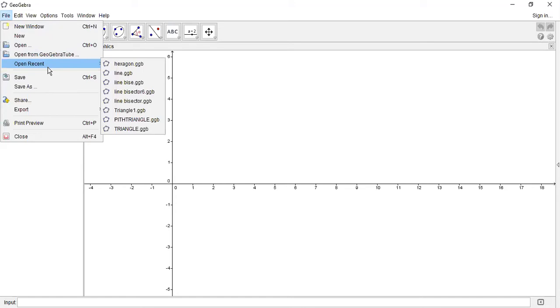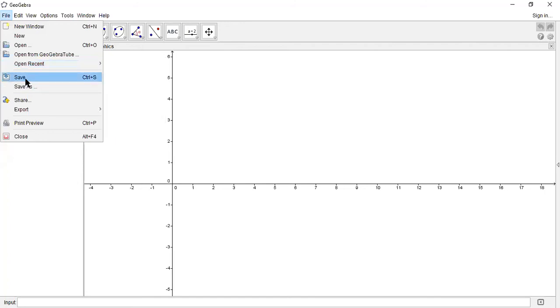And open recent documents. If we created any document and saved it, that recent document is given here, and we can just go and click on the recent document and it can be opened. Remember that, here you can find them in recent documents, hexagon.ggb. Once we save the file, it gets an extension to identify the file of GeoGebra. Which extension identifies a GeoGebra file? .ggb. Okay, so that is the main thing. We can see this recent file there, and to identify GeoGebra files, there is the extension .ggb.